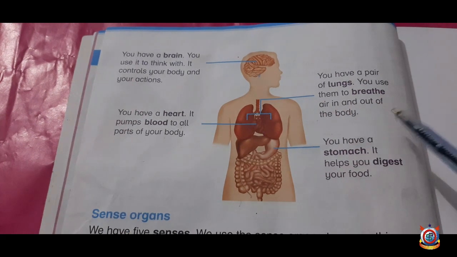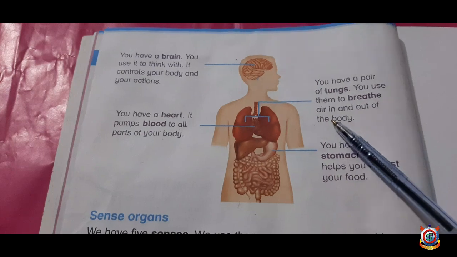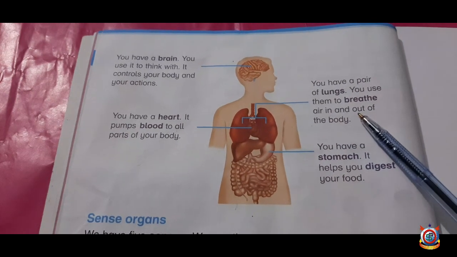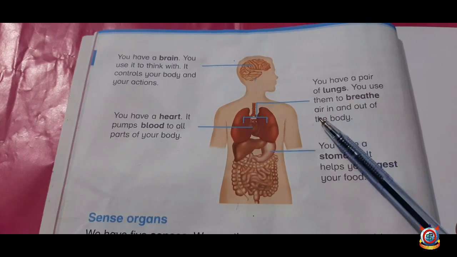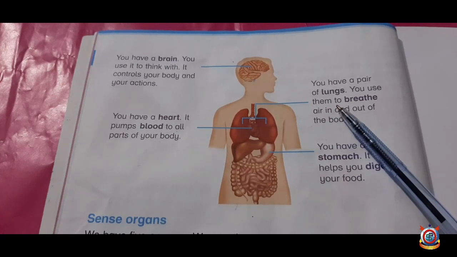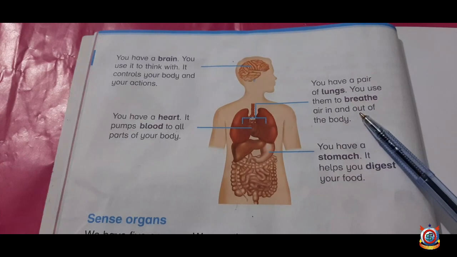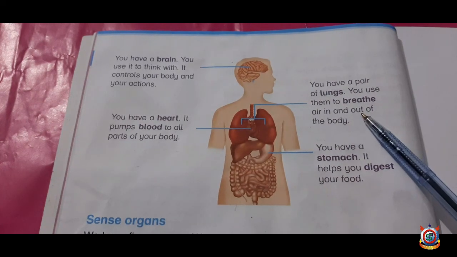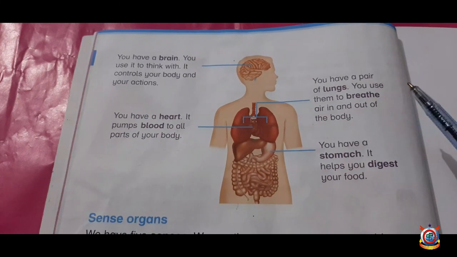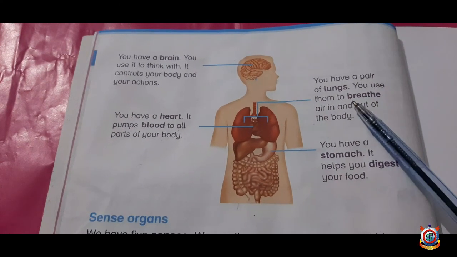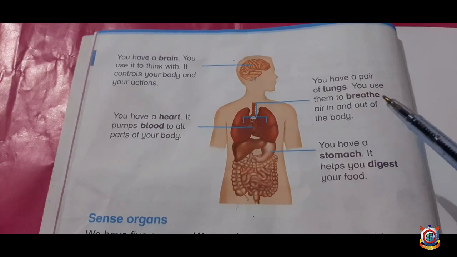And what is breathing? The taking in of oxygen and taking out of carbon dioxide from the body is called breathing. So for breathing, we use our lungs.